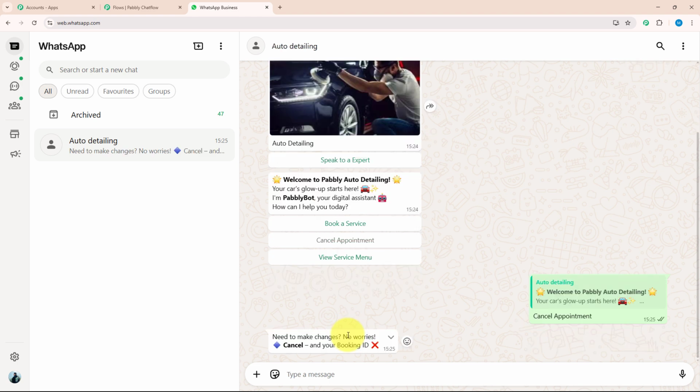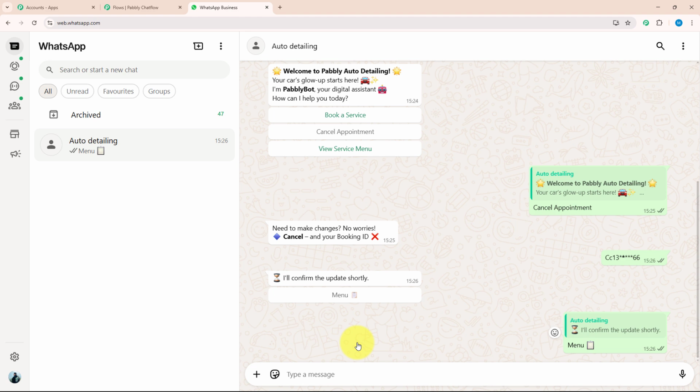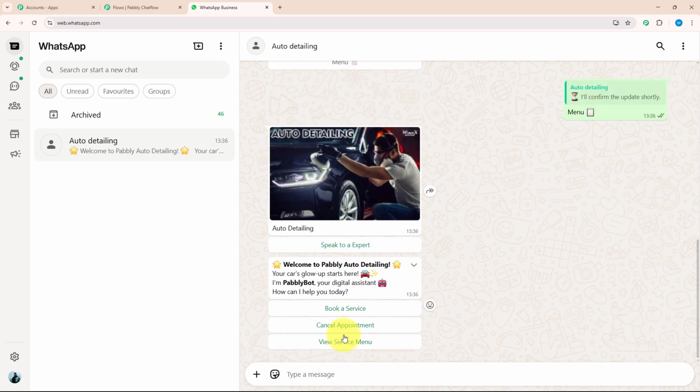As you can see, I got a reply in which they are asking me about my booking ID. Let me put my booking ID. As soon as I have entered my booking ID, they have sent me a message in which they confirm that they will update me shortly. With that, they have given me an action button which says menu. As soon as I have clicked this button, I again got my initial message.